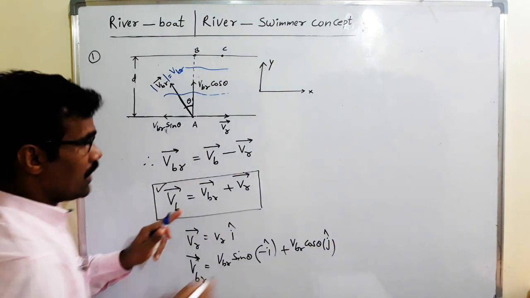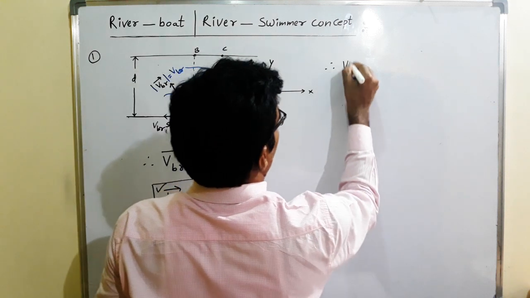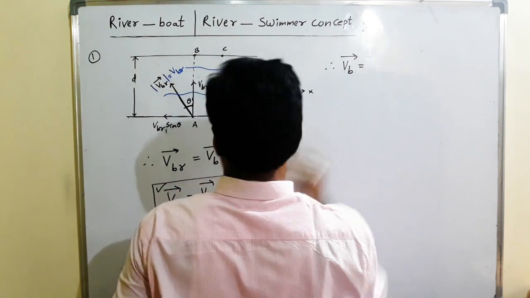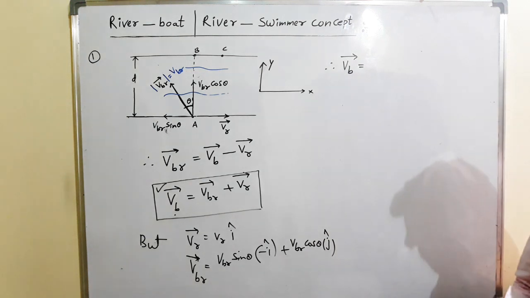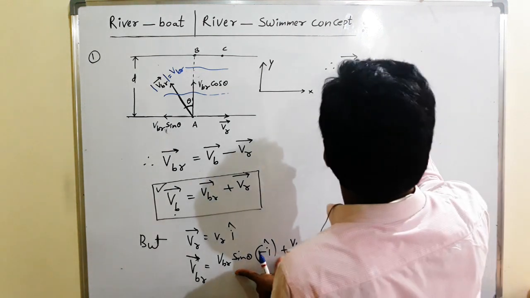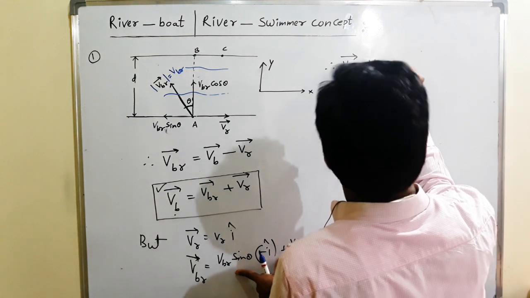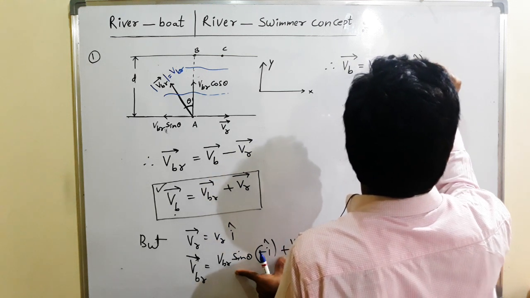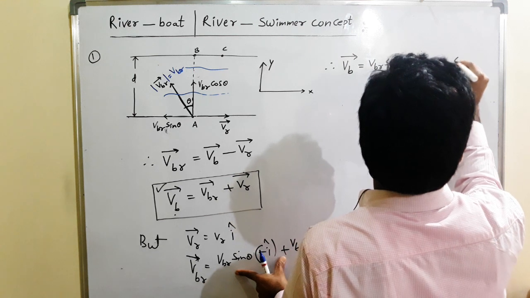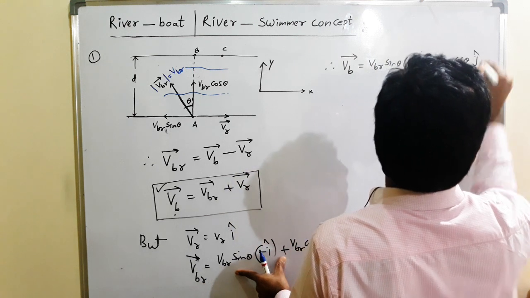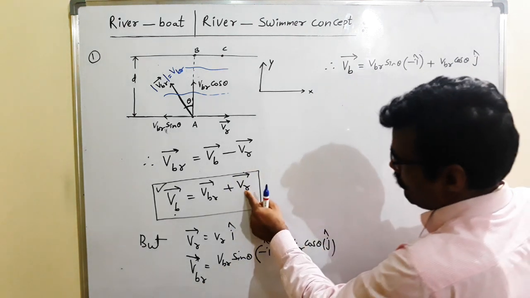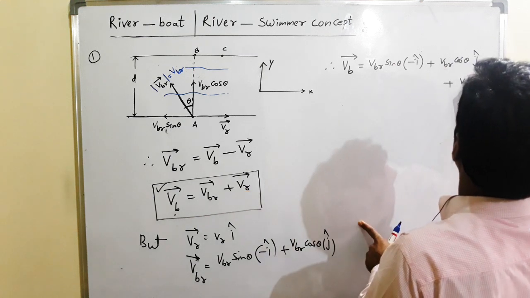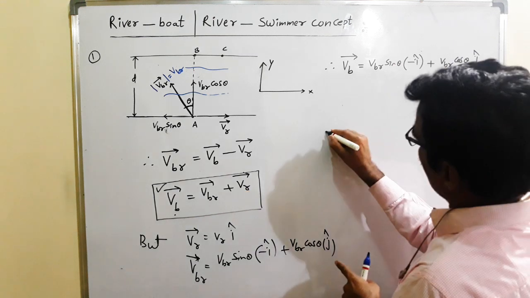These two we substitute here, and we get VB bar is equal to VBR sin theta minus I cap plus VBR cos theta j cap plus VR bar I cap.